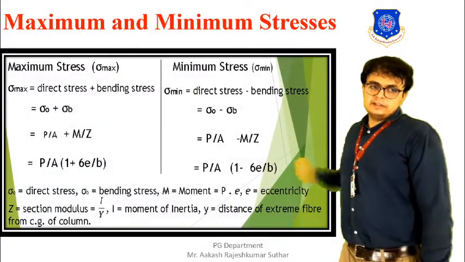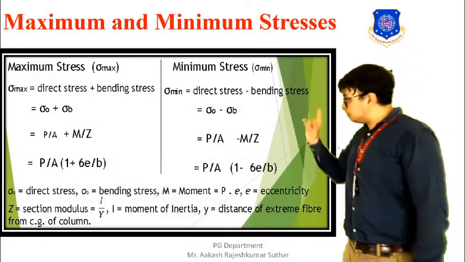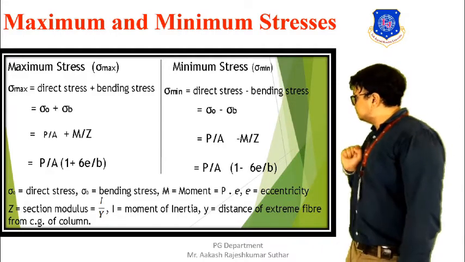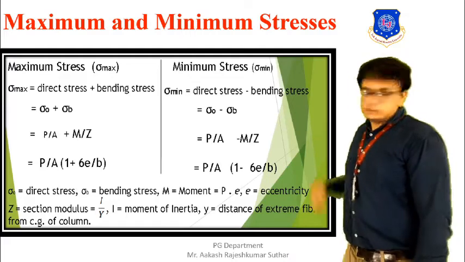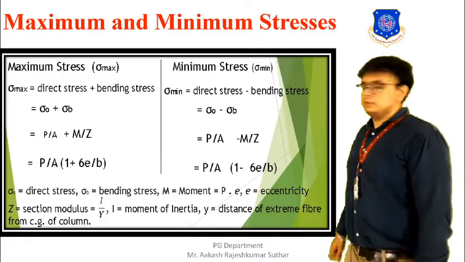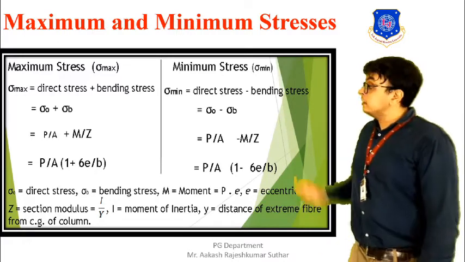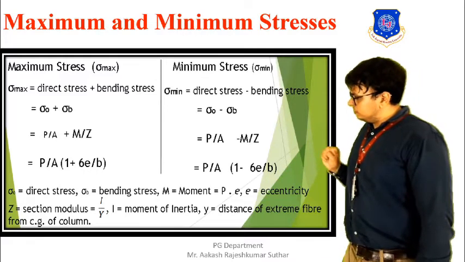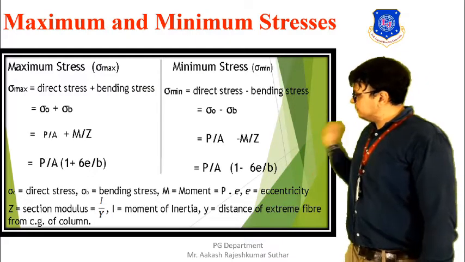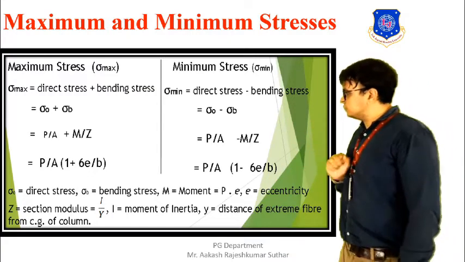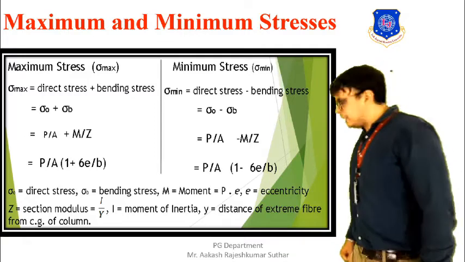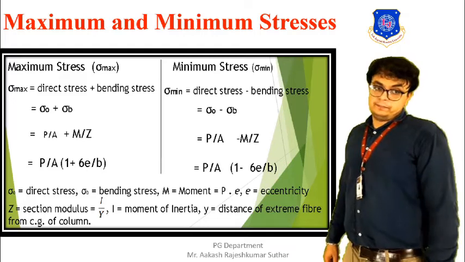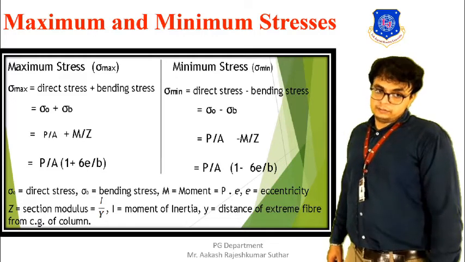Okay, you can see the condition for maximum stress, that is denoted by sigma max. It will be equal to direct stress plus bending stress, means sigma 0 plus sigma B. Sigma 0 will be equal to P by A, and sigma B will be M by Z. If we solve this equation, we will get a precise formula that is equal to P by A whole bracket 1 plus 6E by B. Okay, so this is the thing.